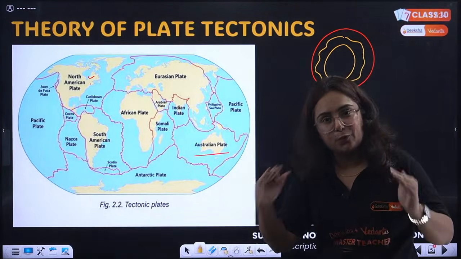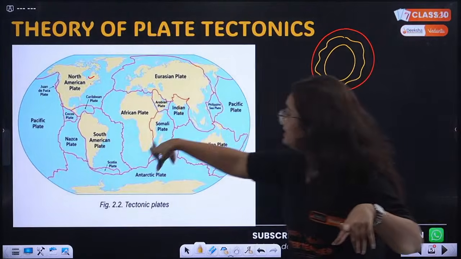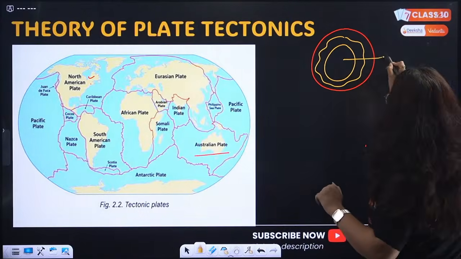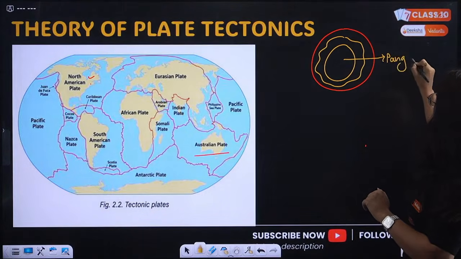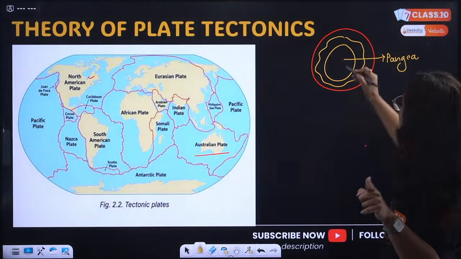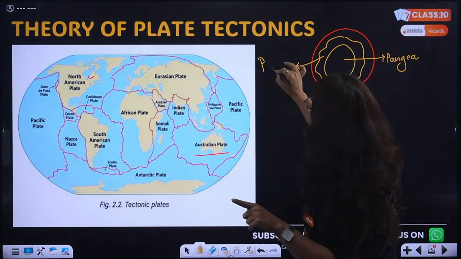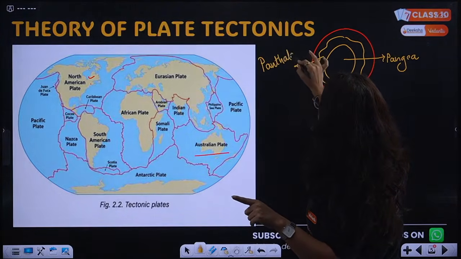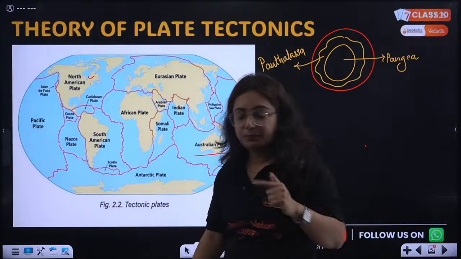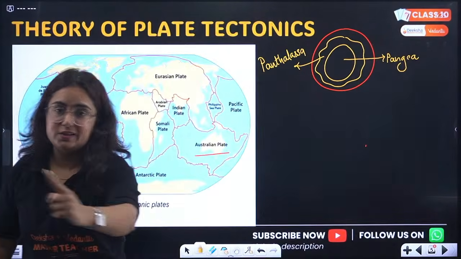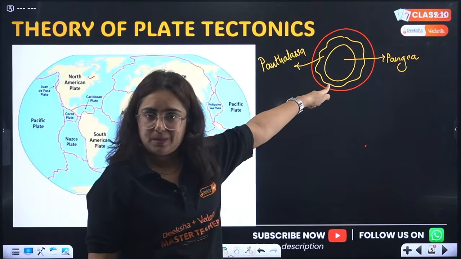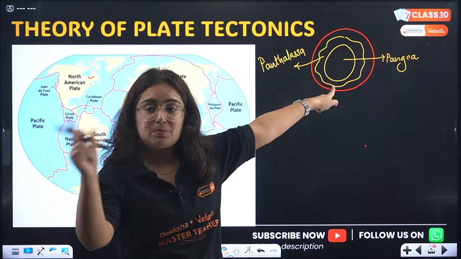This is proof that these continents were not divided; there was a single landmass. This was referred to as Pangea, sometimes looking like an atom, but it is not. And the water was referred to as Panthalassa. So we have Pangea and Panthalassa. Now what happened? Earth is rotating, Earth is revolving. Force is applied on this single Pangea and Panthalassa.